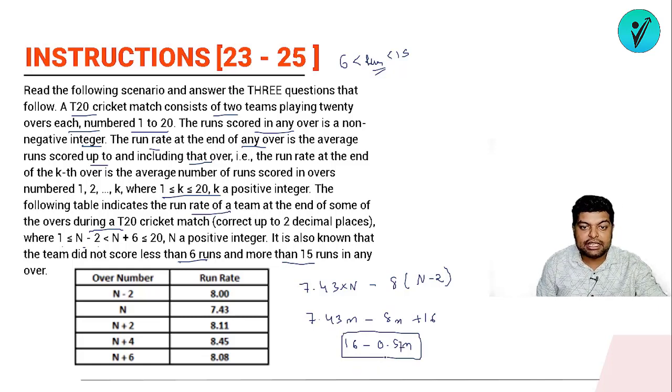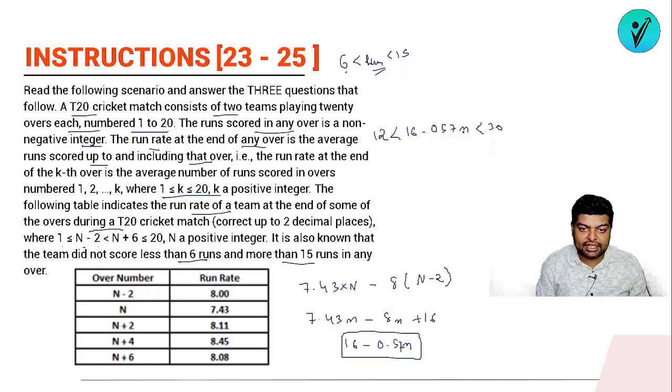Okay. So what can be the minimum amount of runs that can be scored in 2 overs? See, in one over the minimum is 6, so what will be the minimum for 2 overs? It will be 12. It means that this number, 16 minus 0.6n, should be greater than 12; it cannot be less than 12. And the maximum this value can be, what? It will be 30.